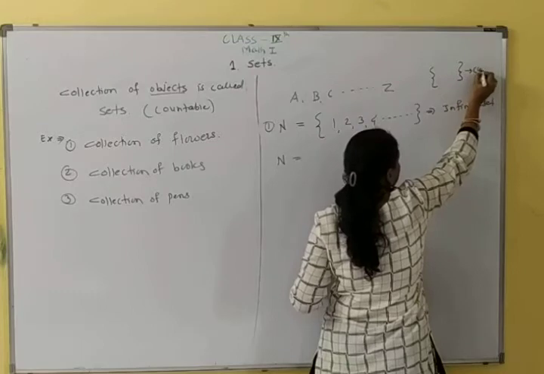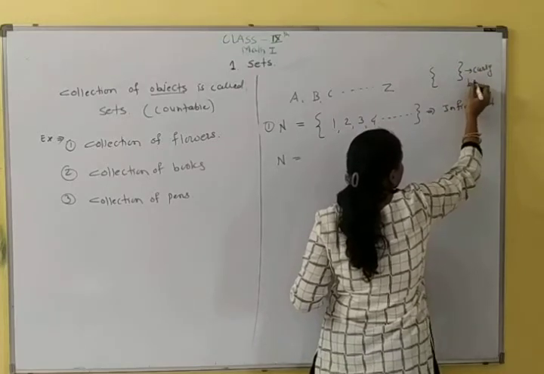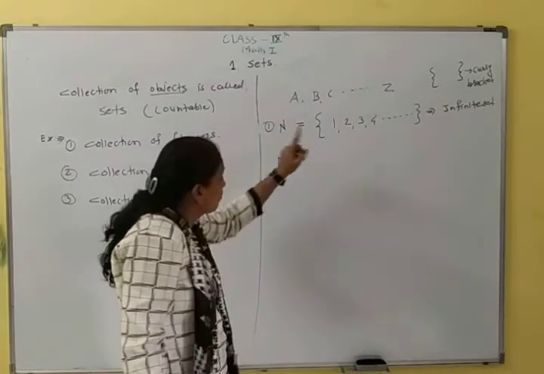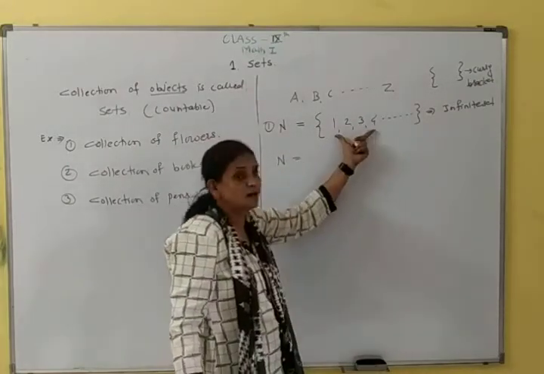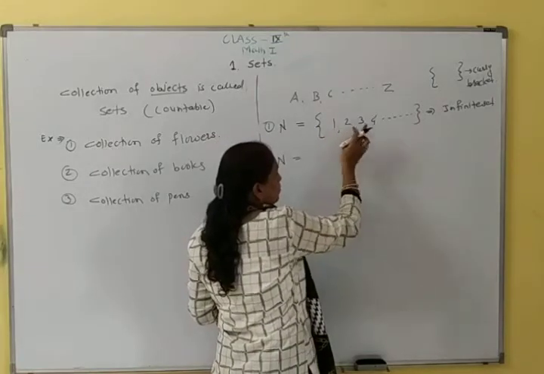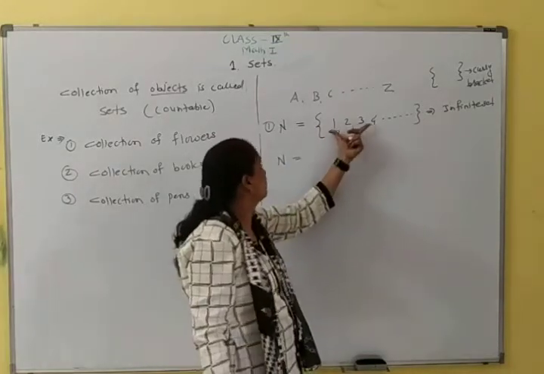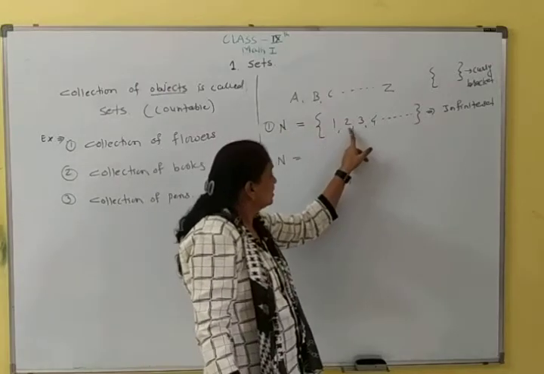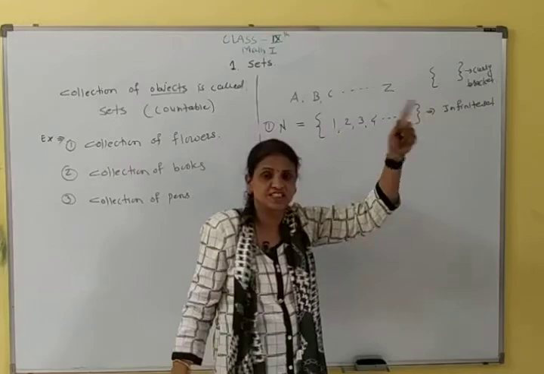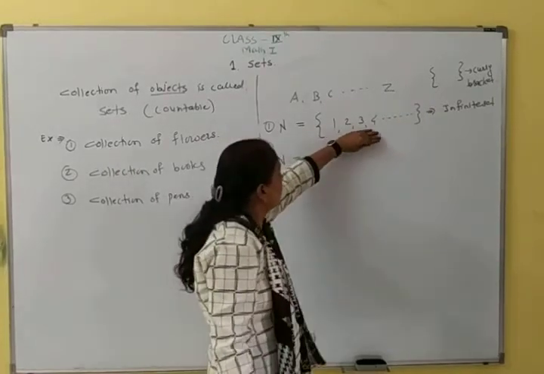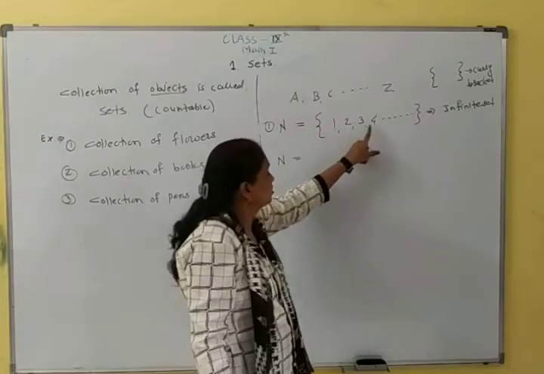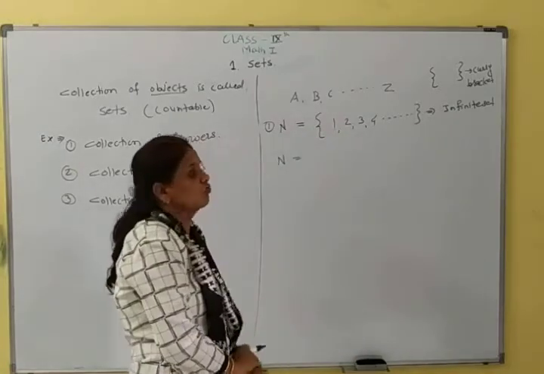It is called a curly bracket. The numbers inside these curly brackets are called elements. This is elements 1, 2, 3, 4. These are the elements of set N. So 1, 2, 3, 4, 5, 6, 7 and so on are all the elements, all the members of set N. These are called elements or members of the set.